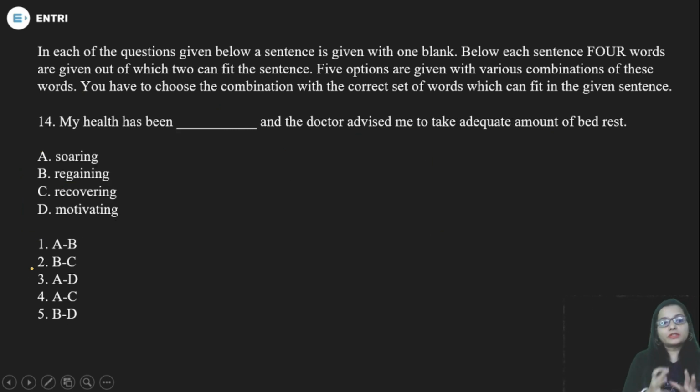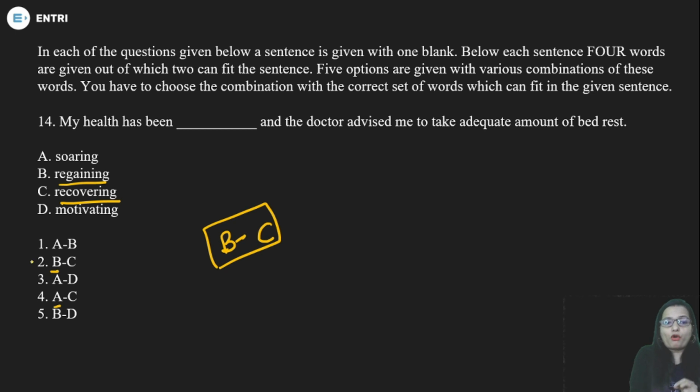Okay, 14th question: my health has been dash. Soaring, regaining, recovering. The commonly used word is recovering. So what can you pair up with C? You can pair B or A. Soaring is something else, you cannot use soaring with it. You can only use regaining. So B and C is the perfect pair for the blank, and you have to mark 2.